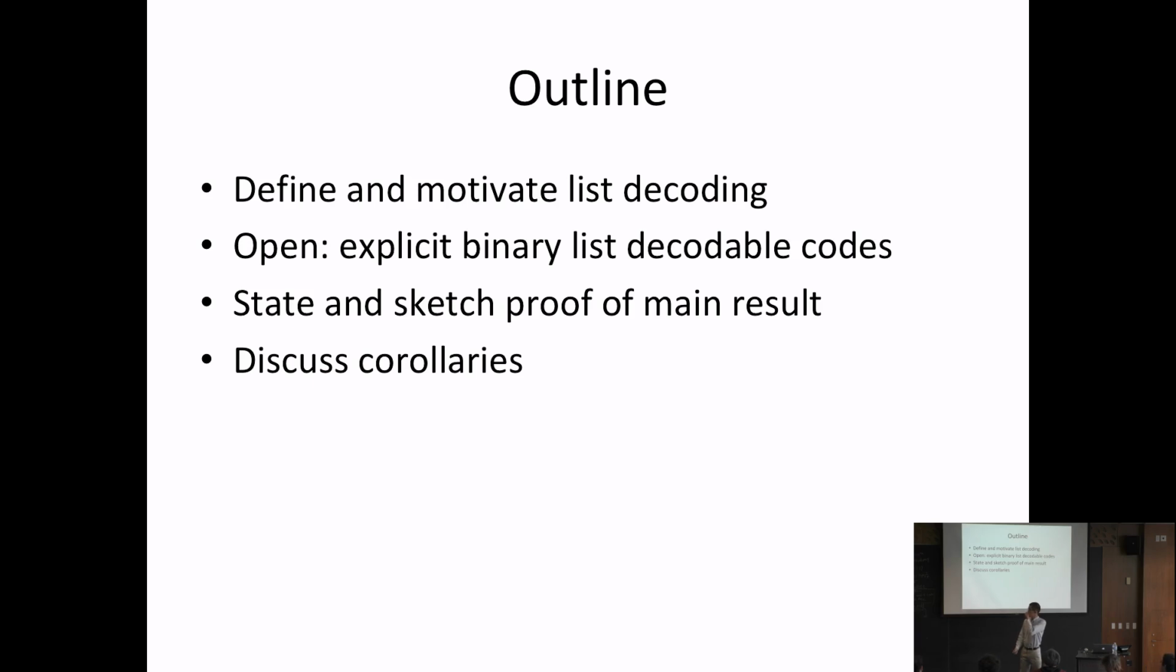As an outline of the talk, we're going to start by defining and motivating list decoding, and then I'll talk about this open question of constructing explicit binary list decodable codes, and then I'll state and sketch a proof of our main result, and if there's time, I'll discuss some corollaries. I don't intend for this talk to take the whole time, so definitely feel free to stop and ask questions.